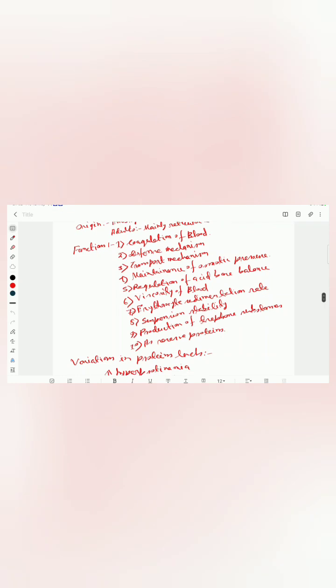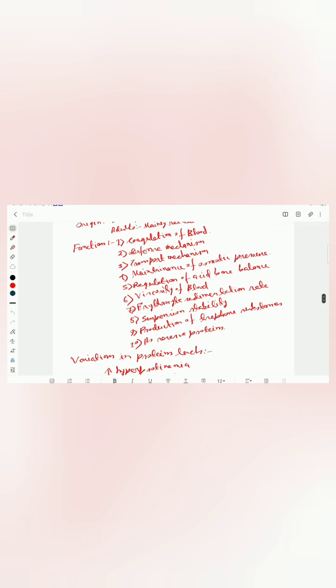Transport mechanism: hormones are transported by albumin and alpha and beta globulins, and the metallic ions are also transported by the globulins.